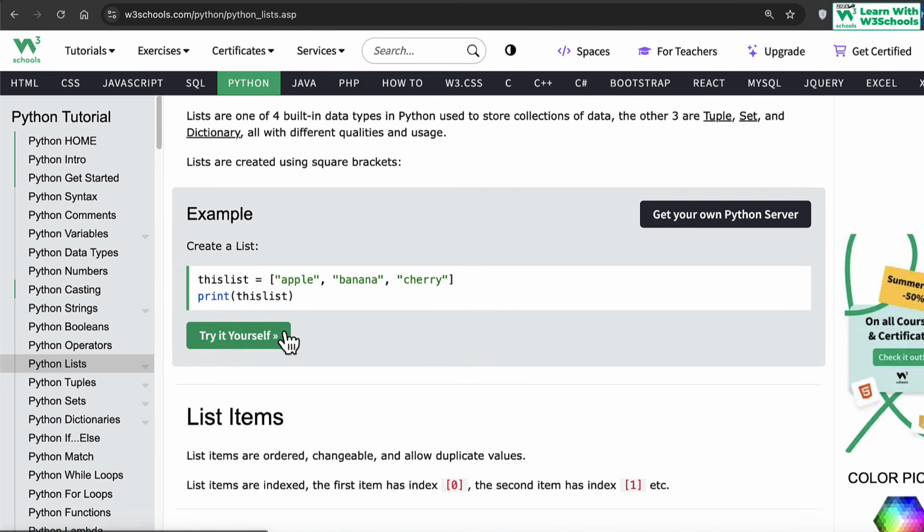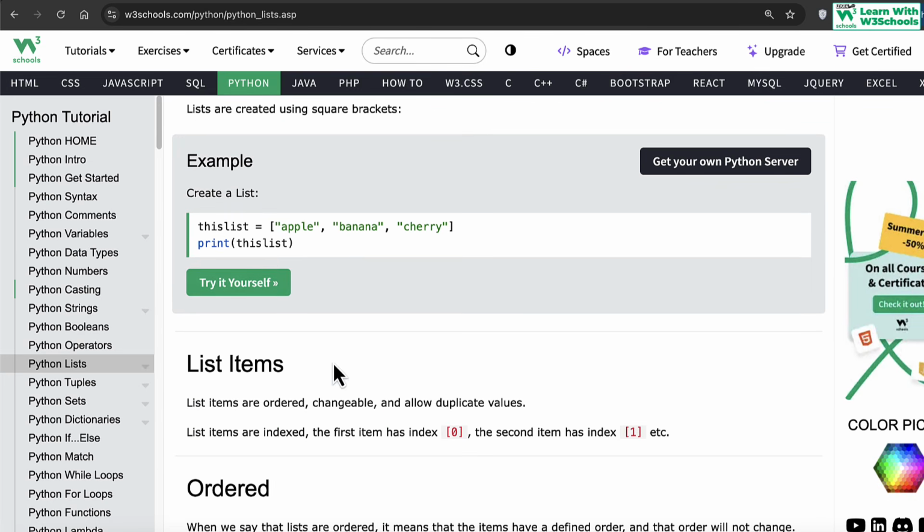Lists are created using square brackets. Each list item is ordered, changeable, and allows duplicate values. So when you have a list, you can have multiple values within it using square brackets, comma separated. Simple as that. You can have integer, float, any type of data. The key difference is that lists are ordered, they are changeable, meaning you can change the list, and they allow duplicate values to exist within a list.